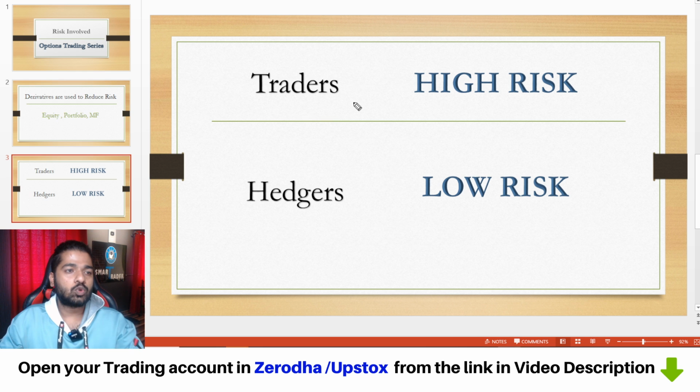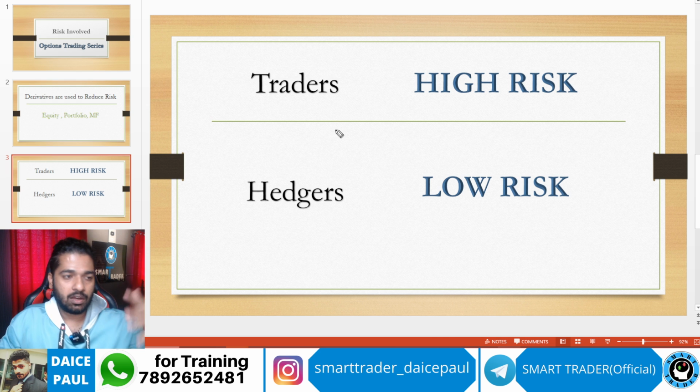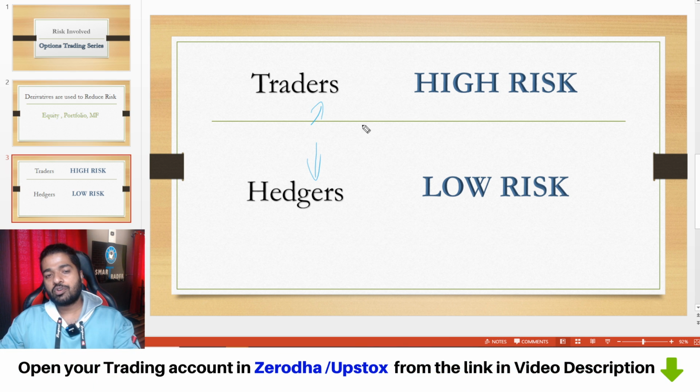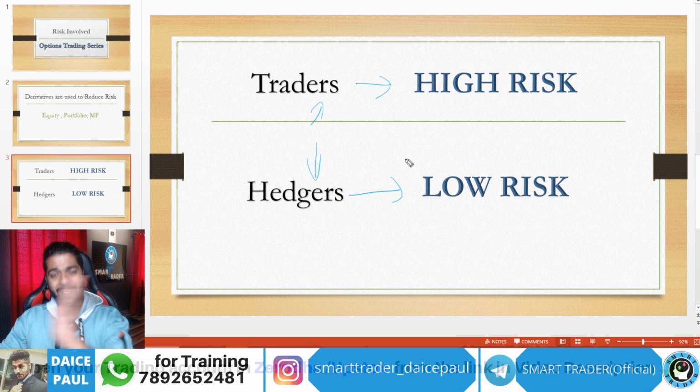Now we have two kinds of main players in this market. We will only talk about options now, not futures. I just told you derivatives, that is futures and options. Now who are the players? You need to understand whether you are a trader or a hedger. There are other players also, but these are the main players who give volume in the market. So understand this basic thing: traders take high risk and hedgers take low risk. You will get to know why.